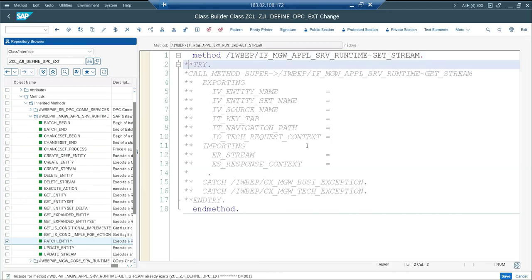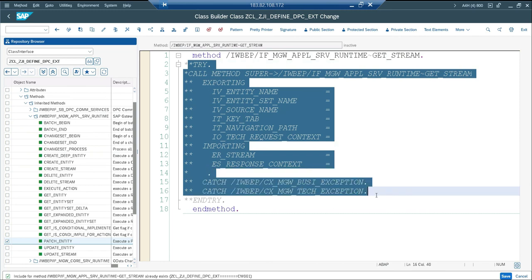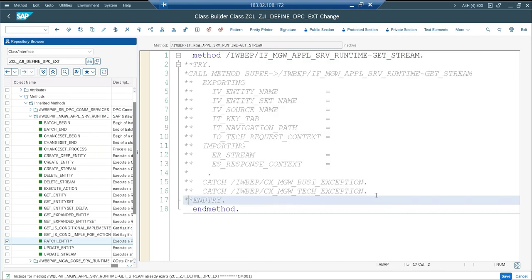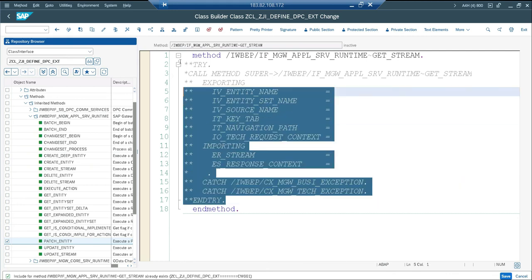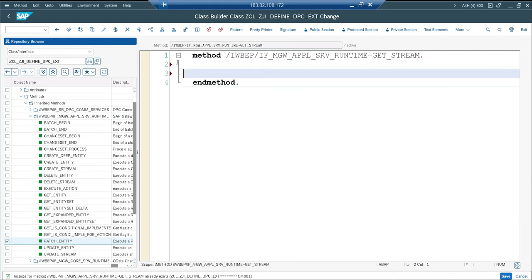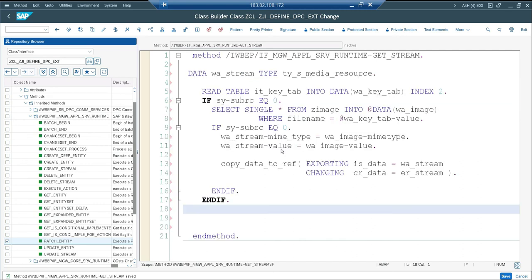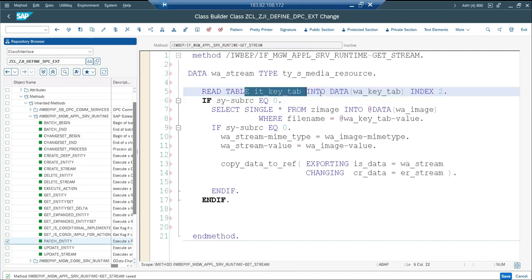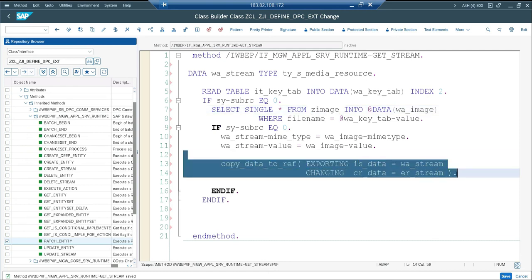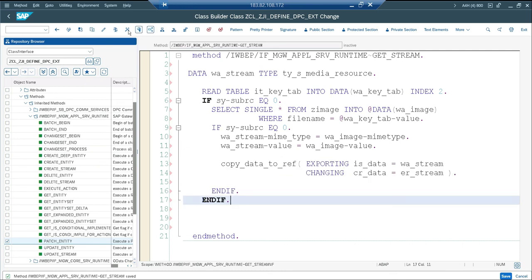Let me copy this because I explained the same thing in the last video. I have copied from the previous project and pasted it. Okay, so nothing big. Based on the mandatory field and file name I give, it will take the value from Z image and put it in the export variable of the signature, and that comes to my UI application.